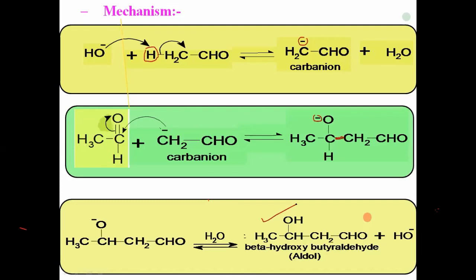This is just about the mechanism of this reaction, and also about the second reactive intermediate, the carbanion. We have studied that reaction intermediate in 5 steps. First is the introduction, second is the formation or generation, third is the structure, fourth is the stability, and the last step is the reactivity of carbanion.